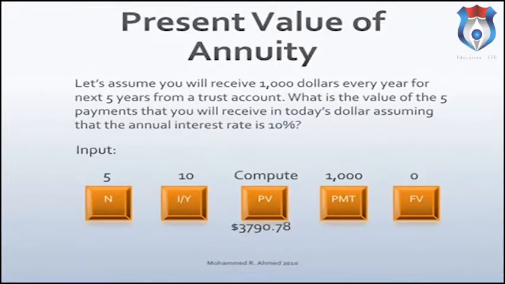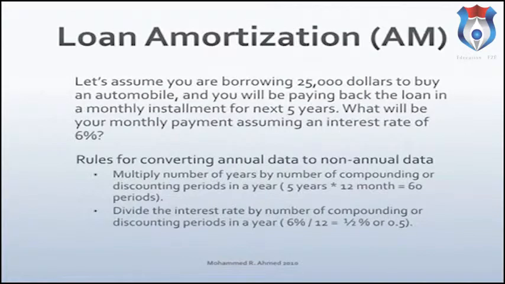Let's enter the data in the calculator in the following order. 5 N, 10 I/Y, 1000 payment, 0 future value. Press compute key and PV for Texas Instrument, just PV for HP. The present value of $1,000 payments for 5 years is $3,790.78.